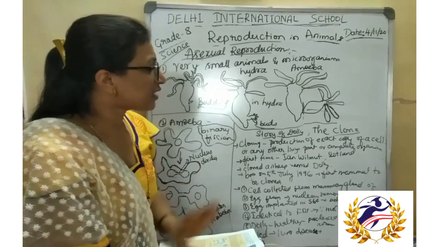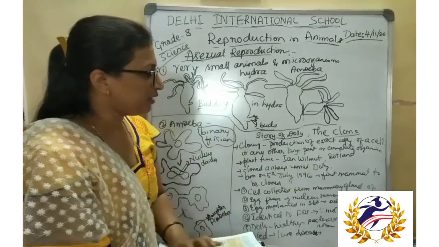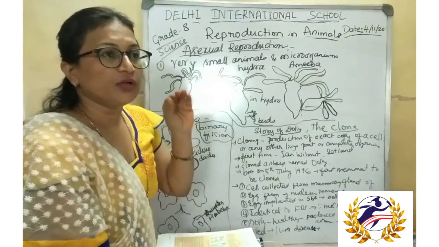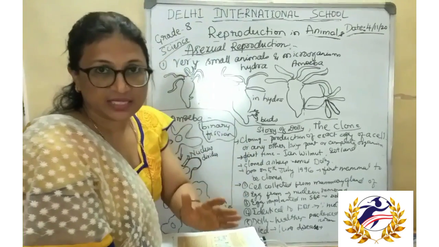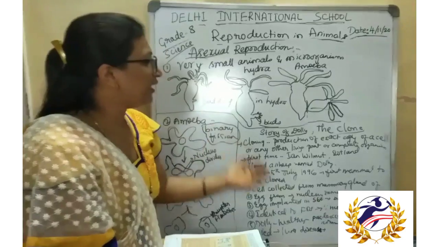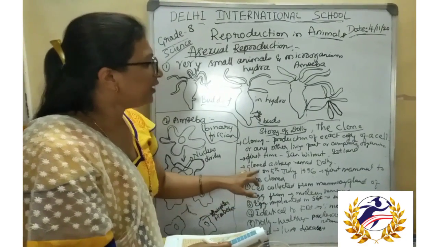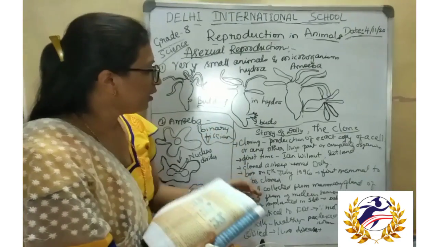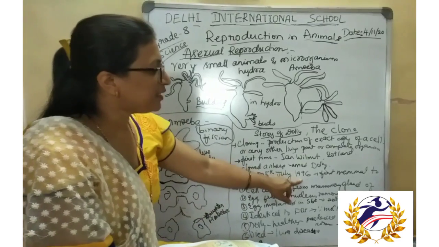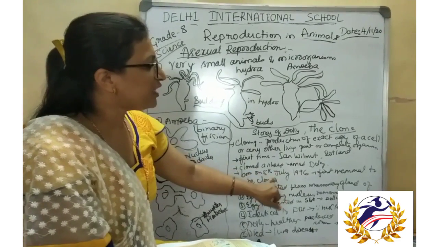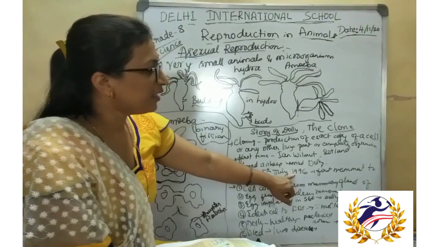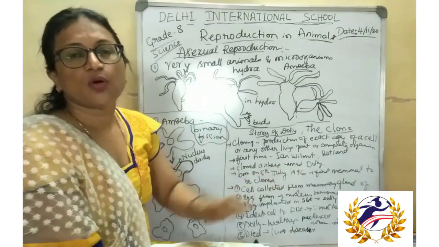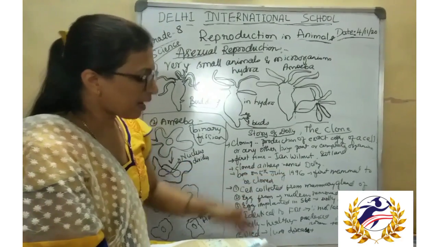For the first time, Ian Wilmut, a scientist from Scotland, tried this cloning process, not from the reproductive cells but from somatic cells or vegetative cells, that means from any part of the body. He cloned a sheep named Dolly, who was born on 5th July 1996. Dolly is the first mammal to be cloned. Until then, no mammal had been cloned.